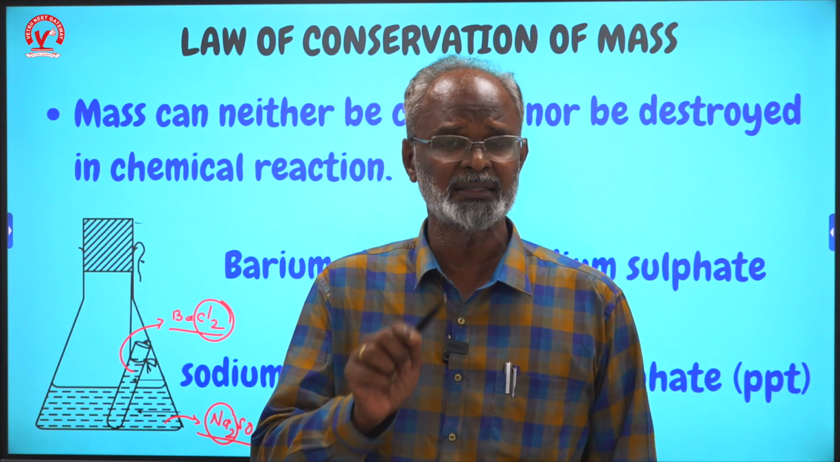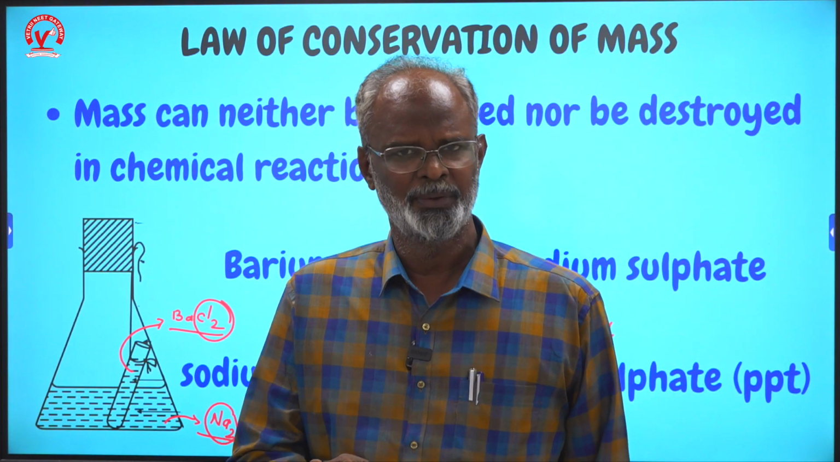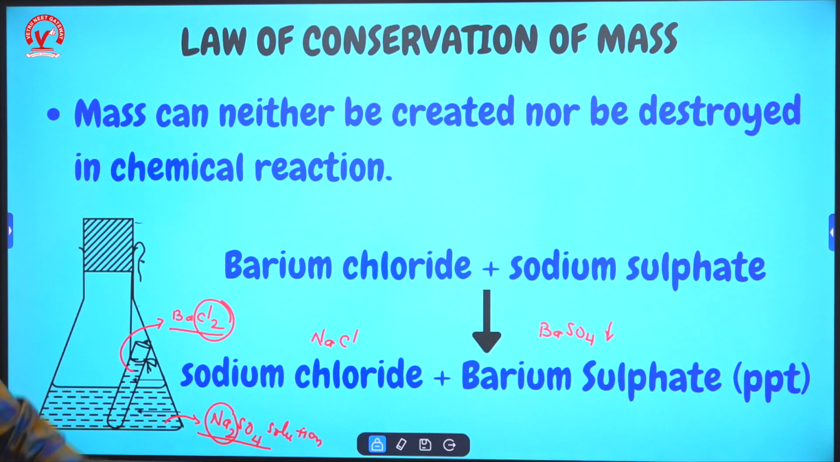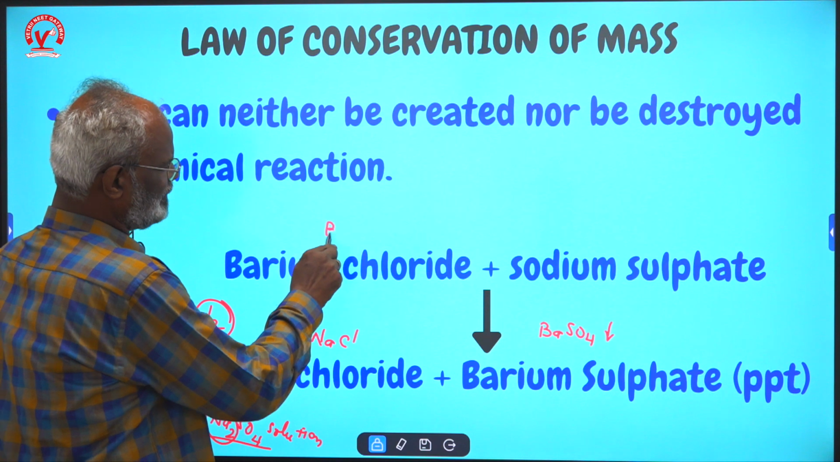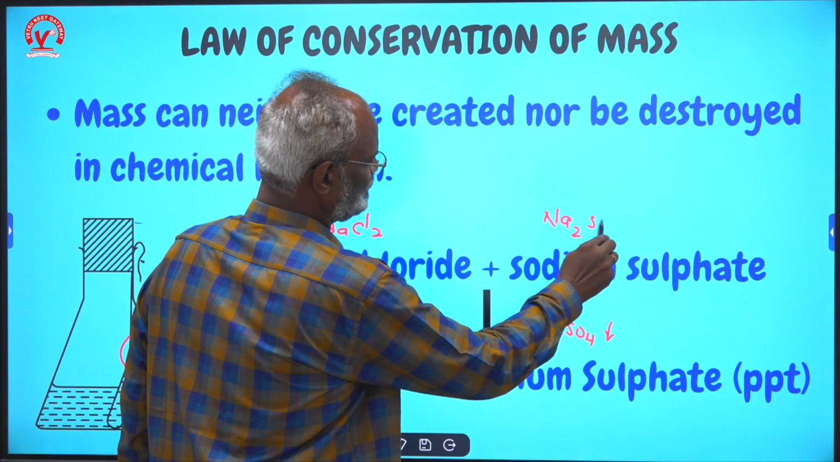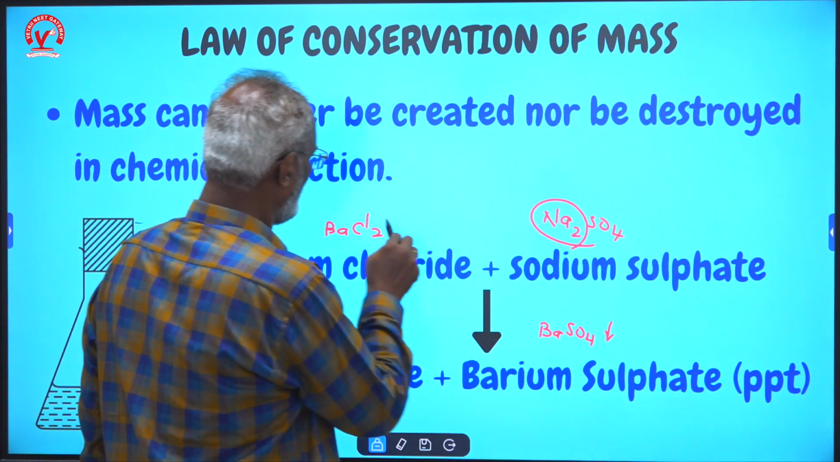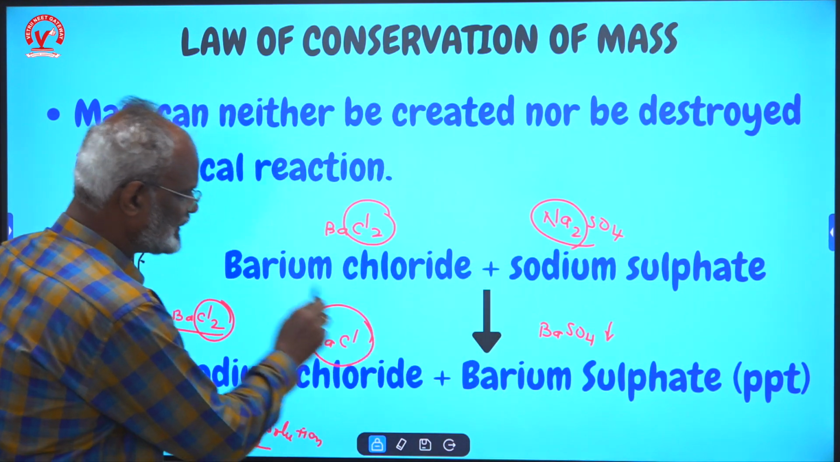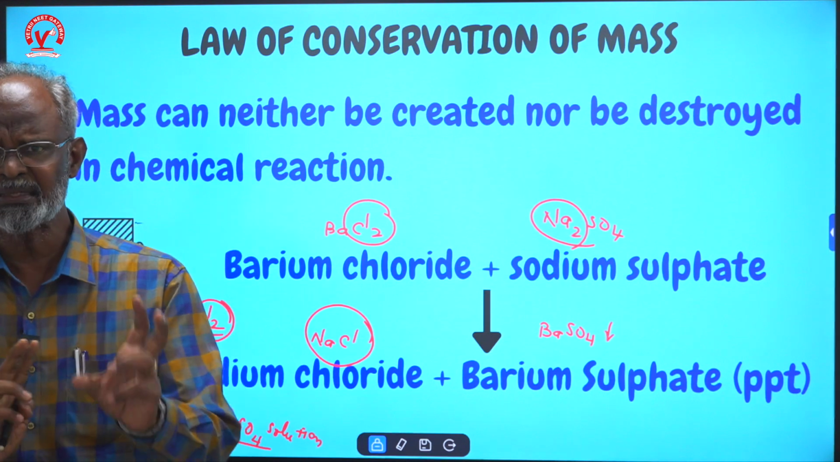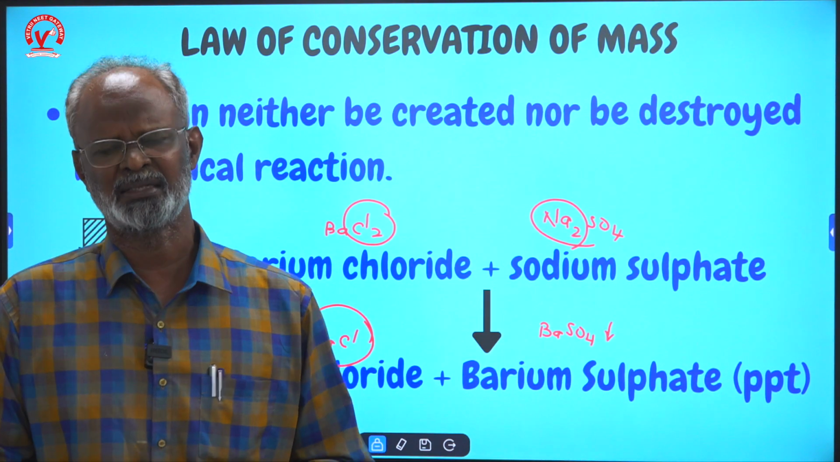Chemical reactions happen at the level of atoms. Only the combination becomes different, but the weight remains the same. You can clearly see that. So barium chloride, BaCl2, and sodium sulfate, Na2SO4: the Na and Cl have given NaCl, and the barium has given barium sulfate. Only the combinations have changed, but the mass has not changed.